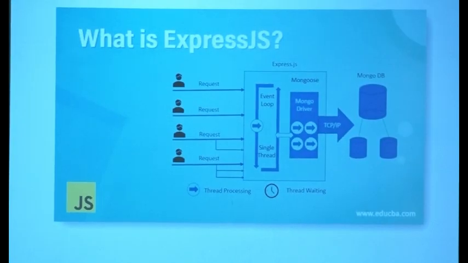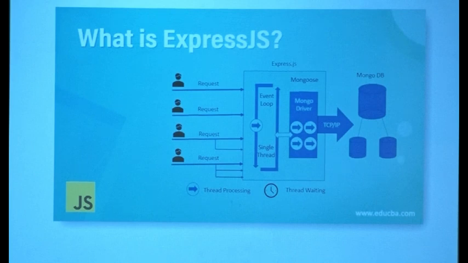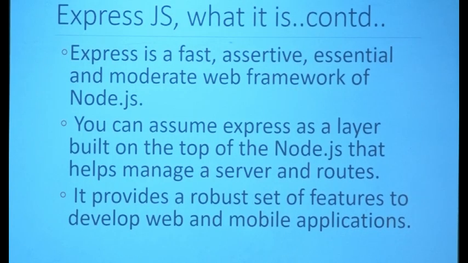This picture, please remember, Express.js is using Mongoose here. Express.js can use Mongo client also, but there's a difference. We'll see that a little later. For now, you know why Express.js? It is fast, assertive, essential. We have gone through all this. Like I said earlier, I will share the PPT in a PDF format. You can go over it. I'm not going to read over the sentences. It's for you to understand.